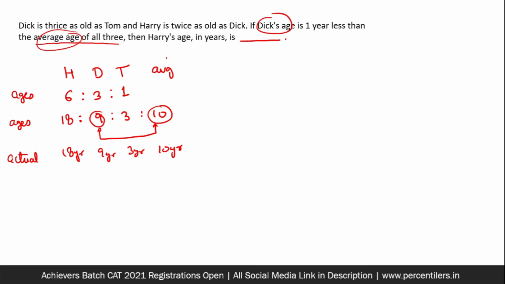So Harry's age, we can clearly see, is 18 years. 18 becomes the answer, and that would be all about our first question of the video. Hope you got it. Moving on to the second one.